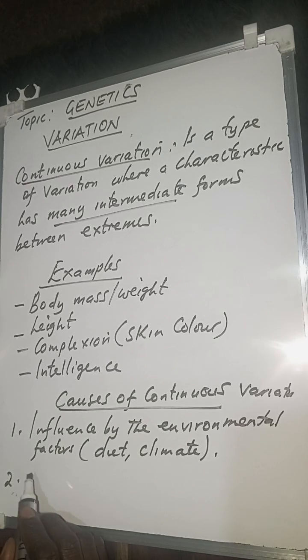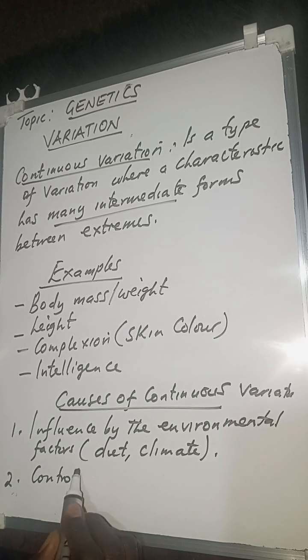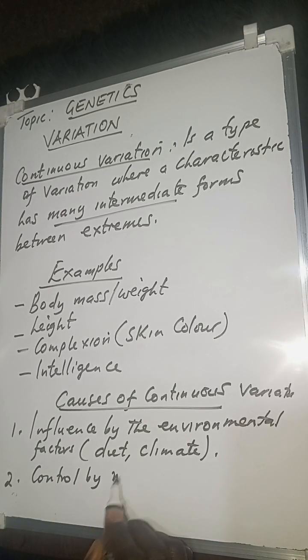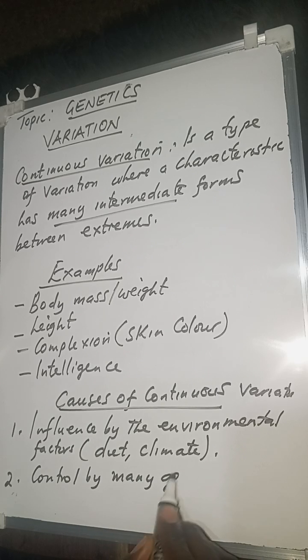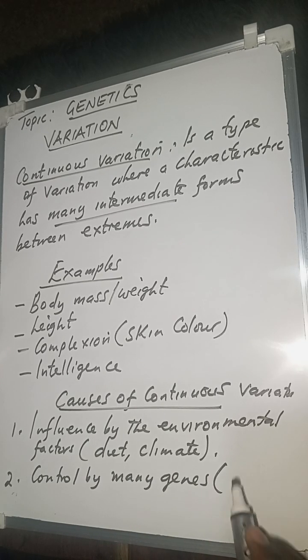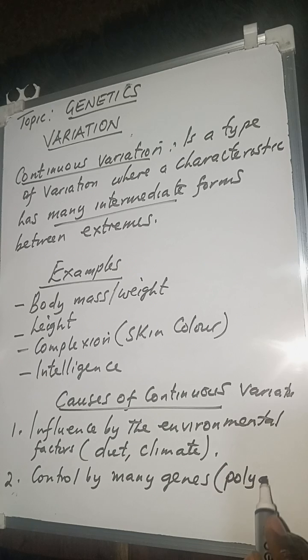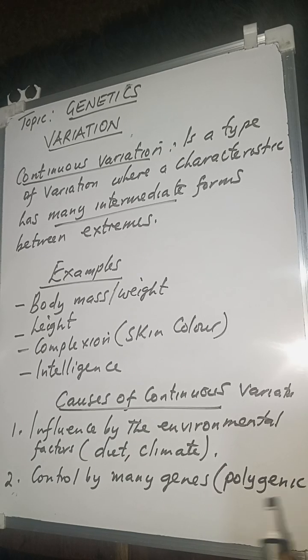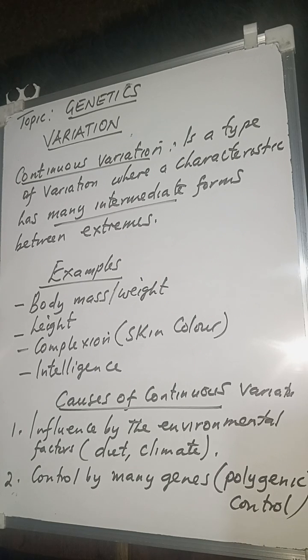Two, we can simply talk about control by many genes, and that is what we call being polygenic. So you can call it polygenic, control by so many genes.